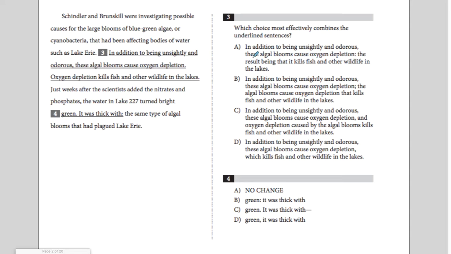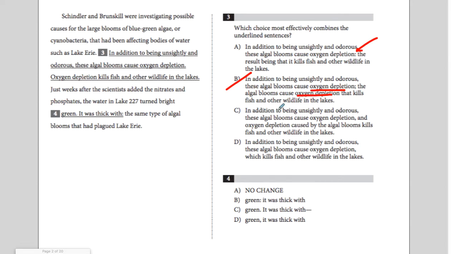In addition to being unsightly and odorous, these algae blooms cause oxygen depletion, semicolon, the result being that it kills fish and other wildlife in the lakes. Okay, I like that, except I probably wouldn't use a semicolon here. So I'm going to hold it, but I don't really like it. The next one says, in addition to being unsightly and odorous, these algae blooms cause oxygen depletion, semicolon, the algae blooms cause oxygen depletion that kills fish and wildlife in the lakes. Okay, so I've got oxygen depletion twice. That's redundancy. We tried to remove that, so that's out.